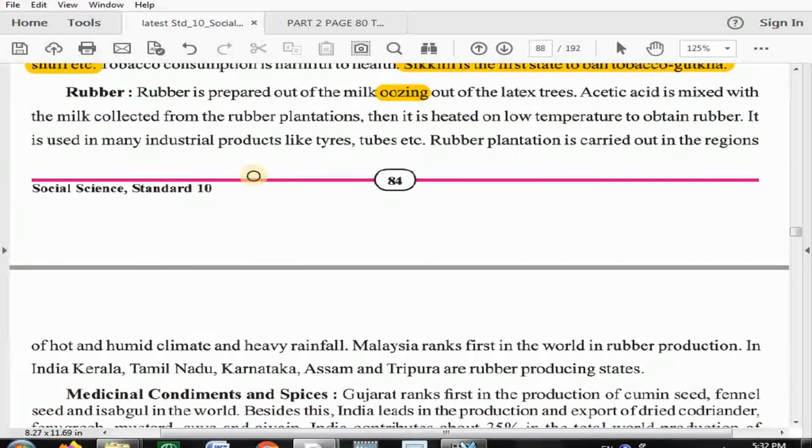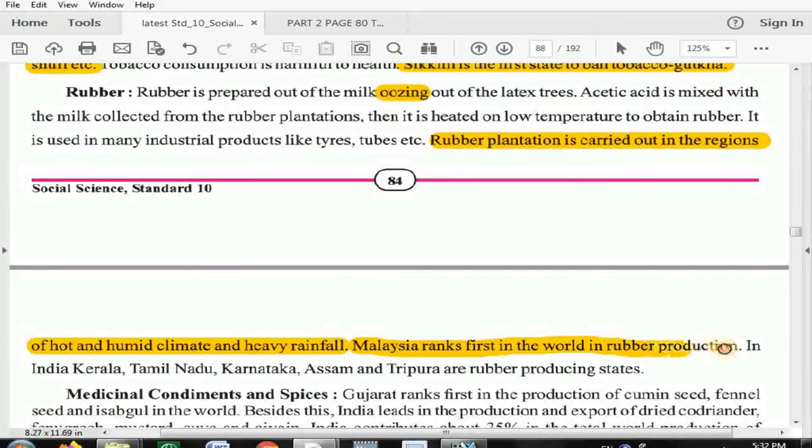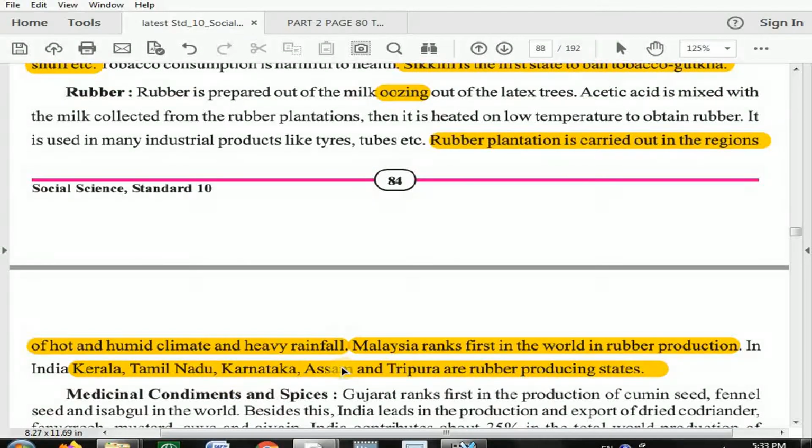Now the requirement: rubber plantation is carried out in regions of hot and humid climate and heavy rainfall. The area where we have heavy rainfall, there you can go for production. Malaysia, important, ranked first in the world in rubber production. And in India, Kerala, Tamil Nadu, Karnataka, Assam and Tripura are rubber producing states. If you observe, these are the states where heavy rainfall is there. Assam, Tripura, we are already aware. Karnataka, Tamil Nadu, Kerala, I myself visited and observed how they collect it. So these are the states where they go for plantation of rubber.